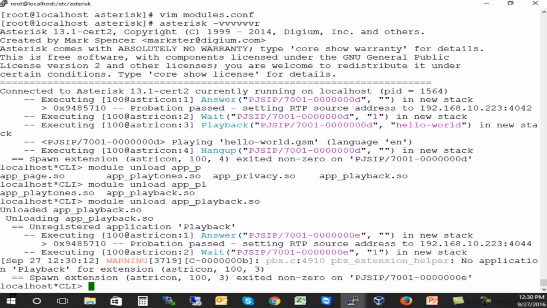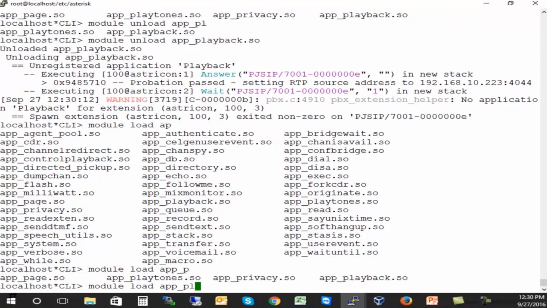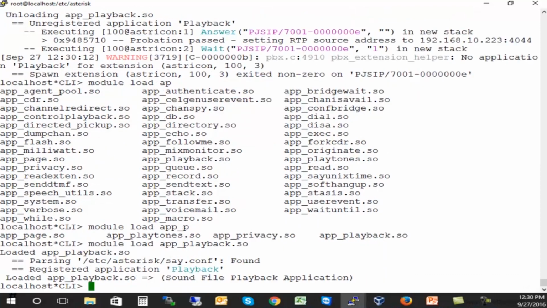If we try to dial, Asterisk will say no application playback for extension 100. Why? Well, because it doesn't have that module. Now we have it, okay?